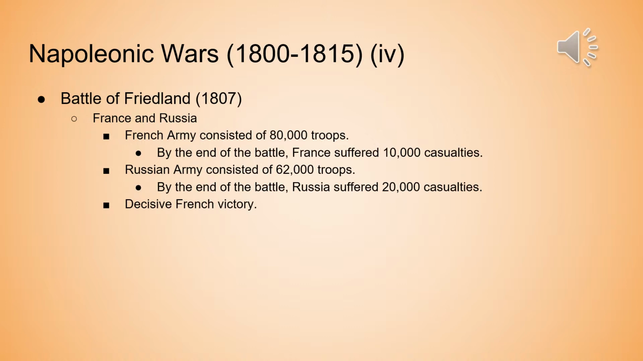So the French army consisted of 80,000 troops, and by the end of the battle, France had suffered 10,000 casualties, whereas the Russian army consisted of 62,000 troops, and by the end of the battle, Russia had suffered 20,000 casualties. And this was a decisive French victory, and one for Napoleon as he would attack Russia later on.